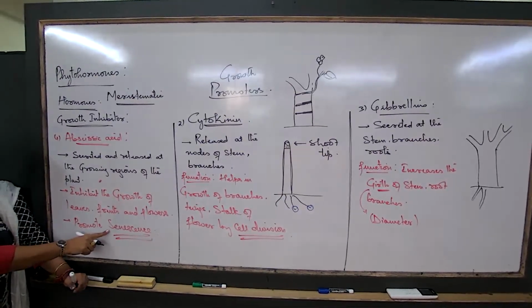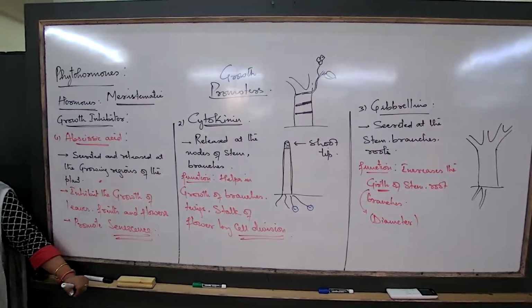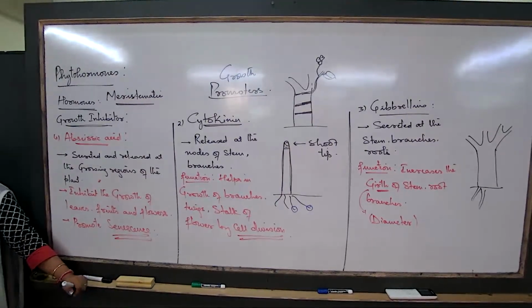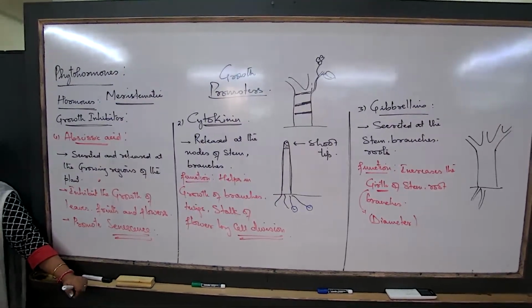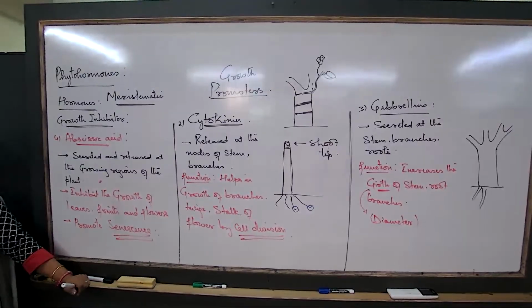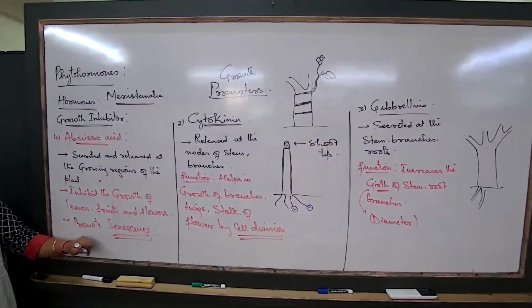Senescence. यह growth को promote नहीं करता, यह inhibit करता है growth, just the opposite function. I talk about this when we are talking about the role of abscisic acid.